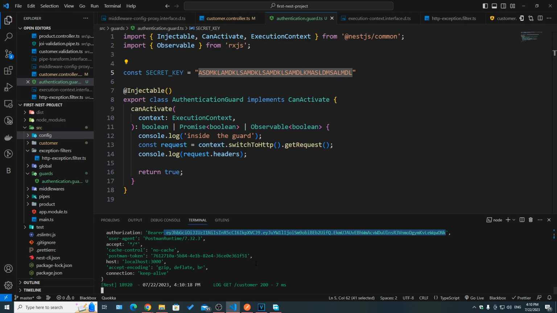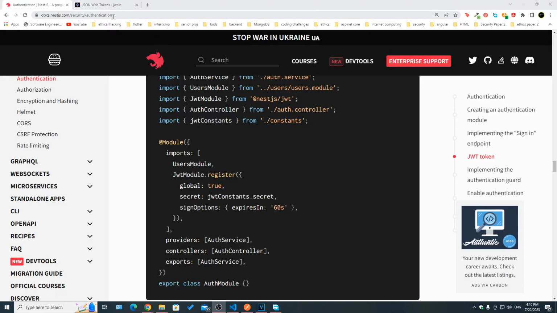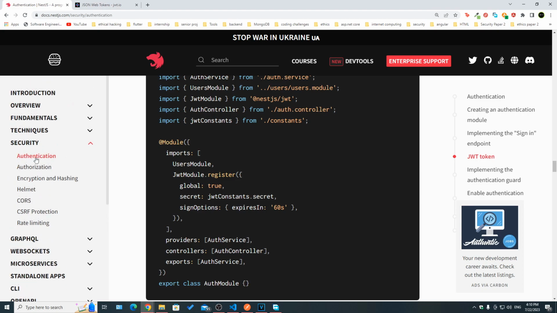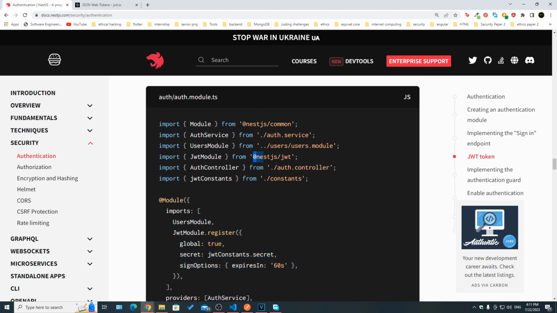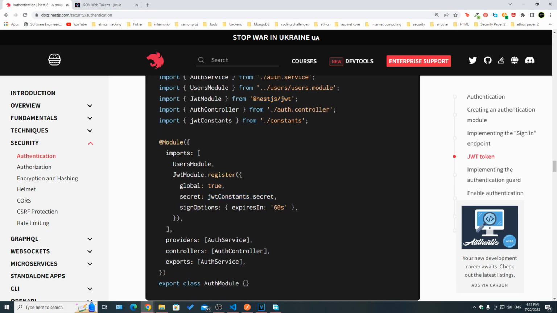So of course, we can use a library to decode that token and to verify that it's valid. To do that, you can go to the documentation, authentication and security, authentication. You can see that they actually have a JWT module that you can register, and you can get it from @nestjs/jwt, so we can install that package, and then we can specify the secret here, the option of signing a token. So whenever you're actually creating a token, you can set the global configuration here, when it's going to expire, and of course other properties, and you can do it whenever you're signing the token and not actually place that information here. Either way, let's go ahead and see how we can implement that.